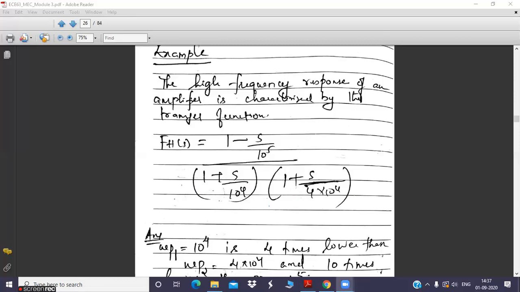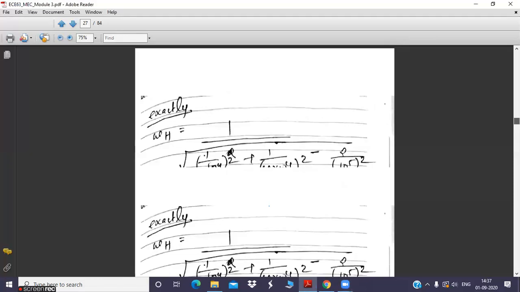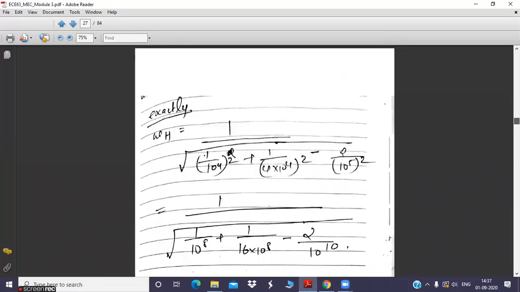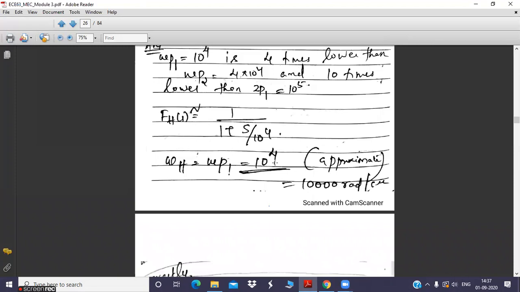So just by observing this figure only, we have calculated the cutoff frequency. So it is 10 to the power 4. 10 to the power 4 is nothing but 10,000 radians per second. So this is the angular cutoff frequency of the given specifications of an amplifier.